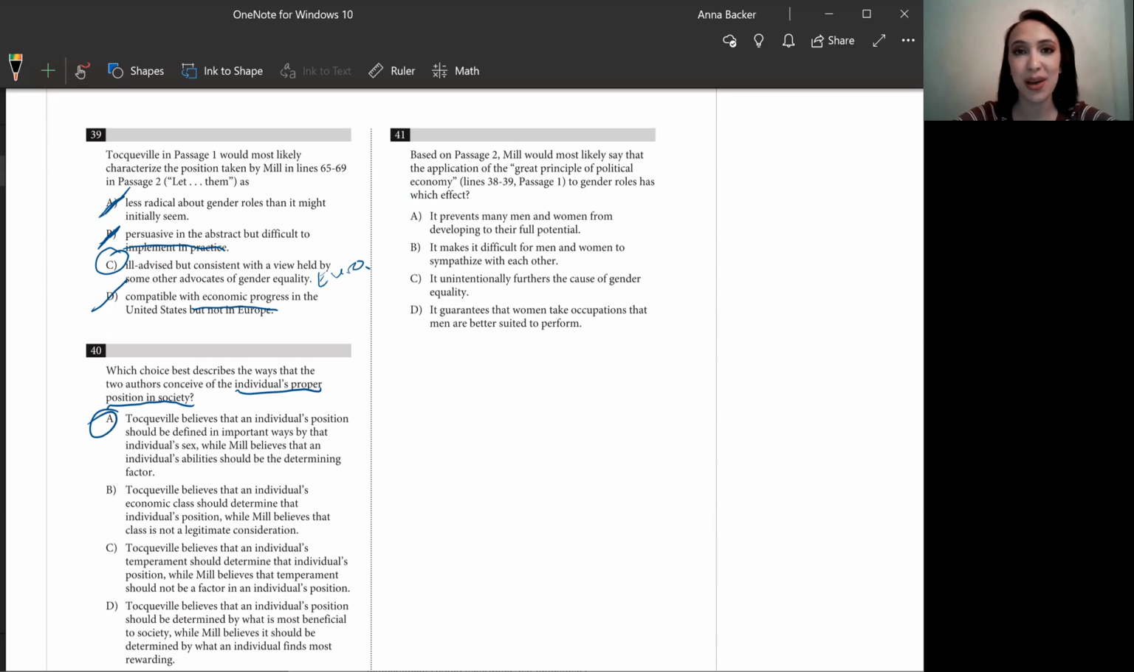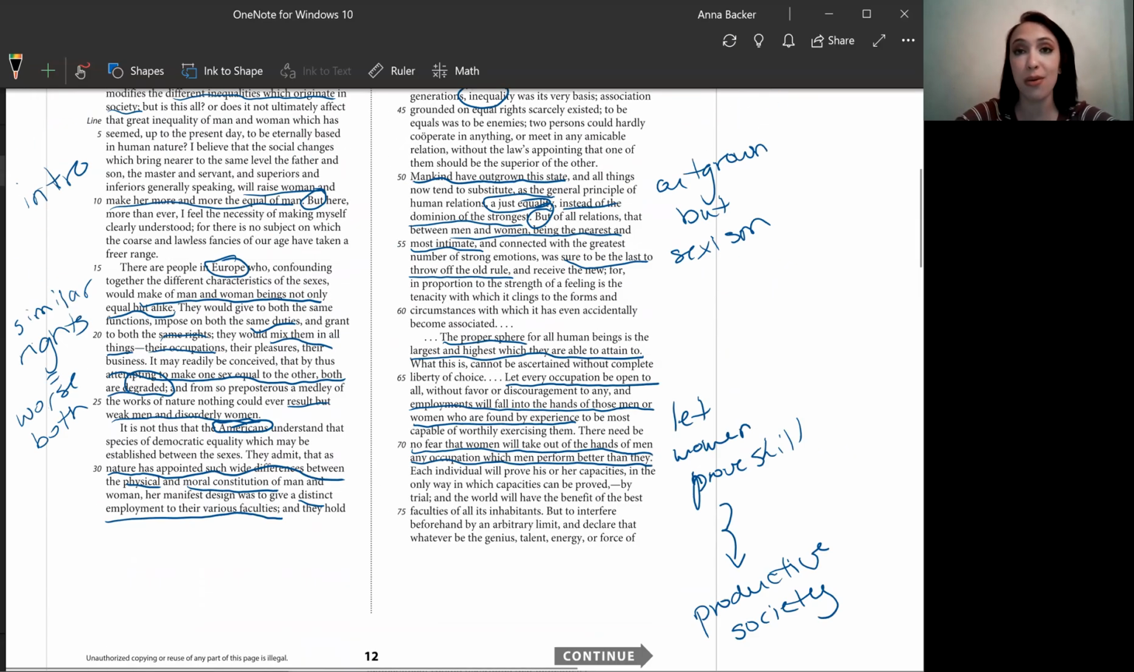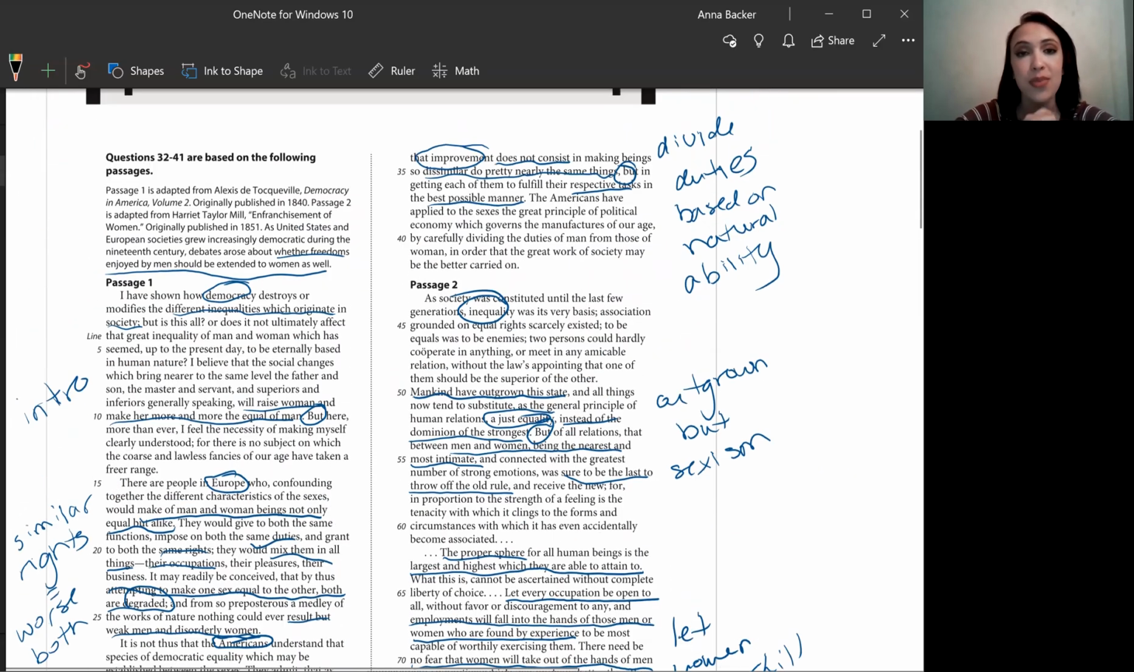SAT 7, reading passage 4, question number 41. Based on passage 2, Mill would most likely say that the application of the great principle of political economy to gender roles has which effect? All right, well, we're given a line reference right at the top here, so line 38 through 39 in passage 1. So let's figure out what that great political economy is.